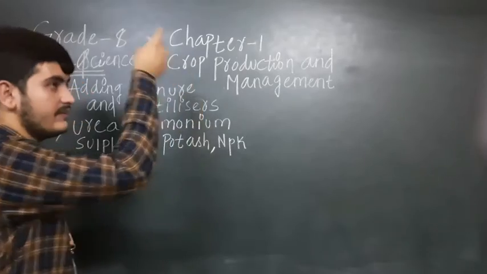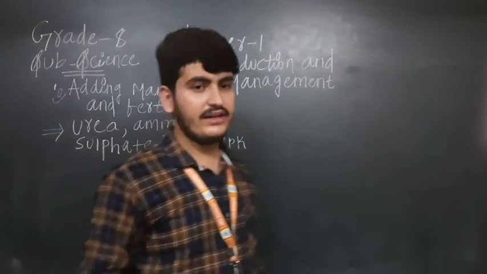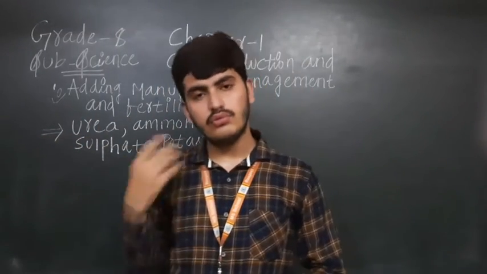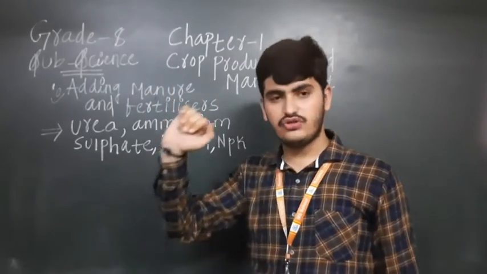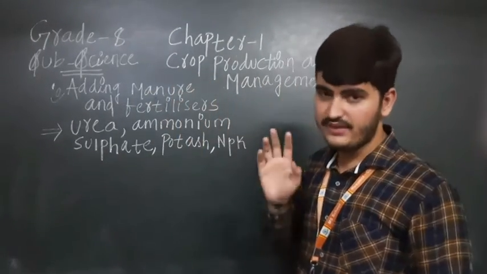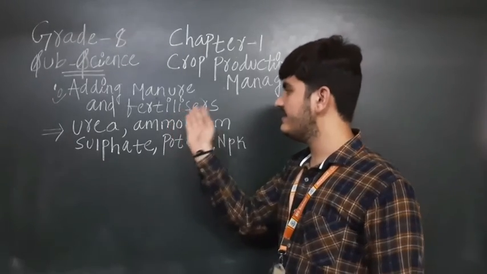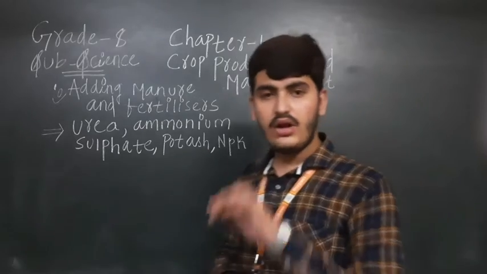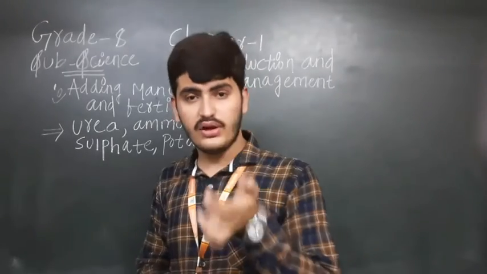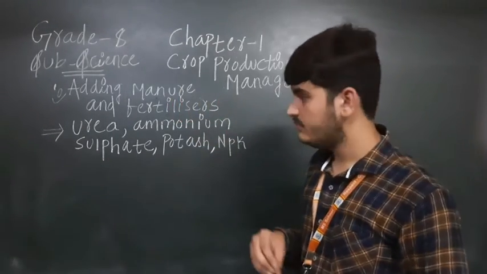As we all know, natural things are more useful than artificial things, right? So manure is a natural thing which is prepared in the field only by the farmers, and fertilizer is an inorganic substance, we can say. It is prepared in factories and it will not give proper humus to the soil, which the soil requires.